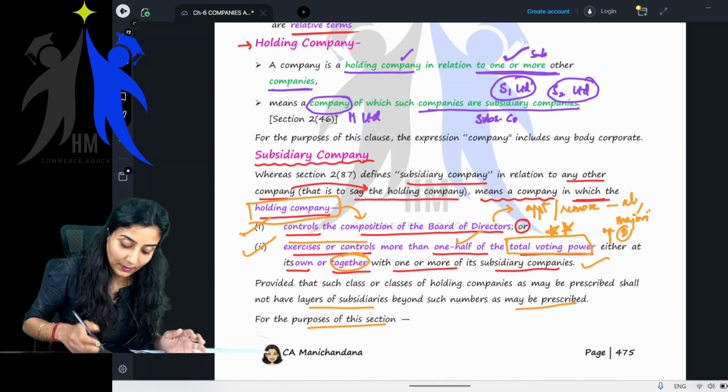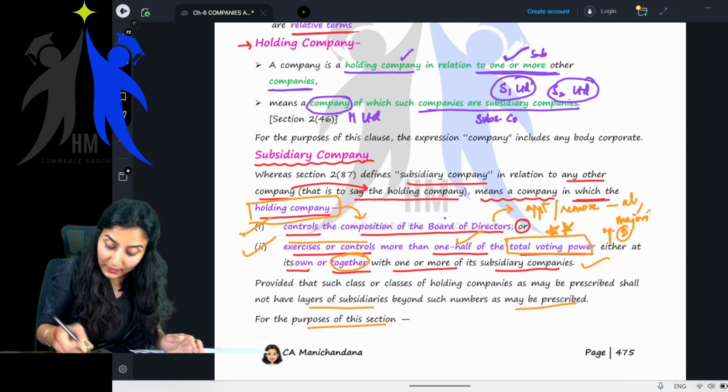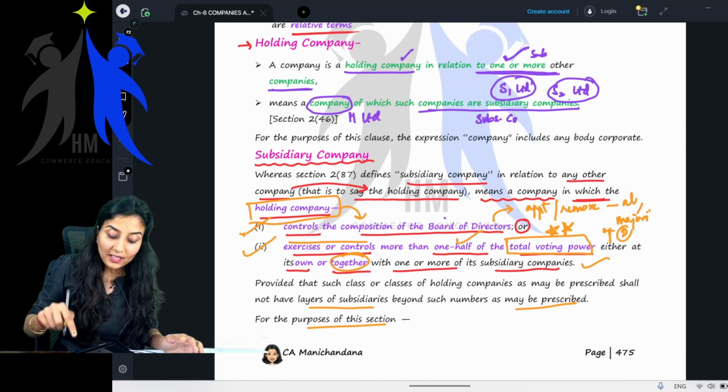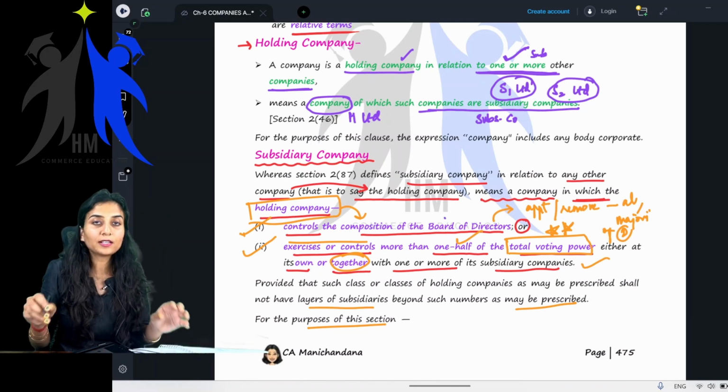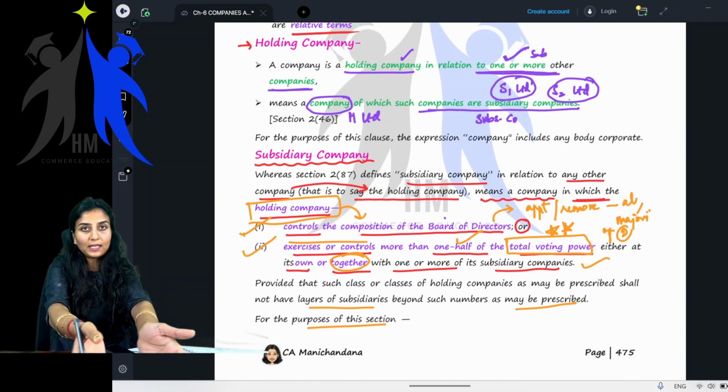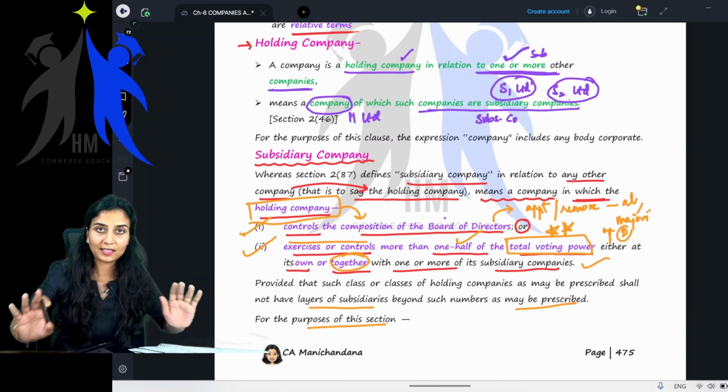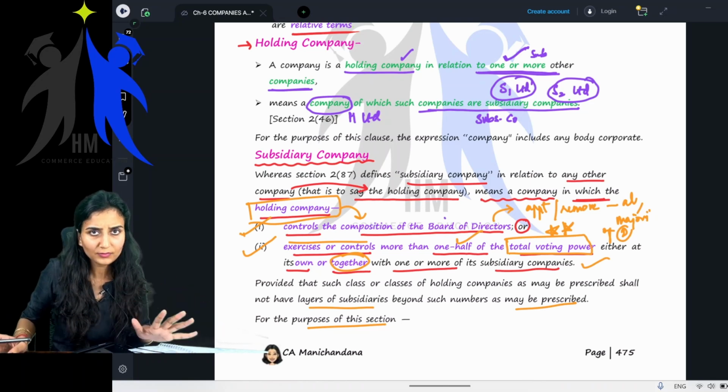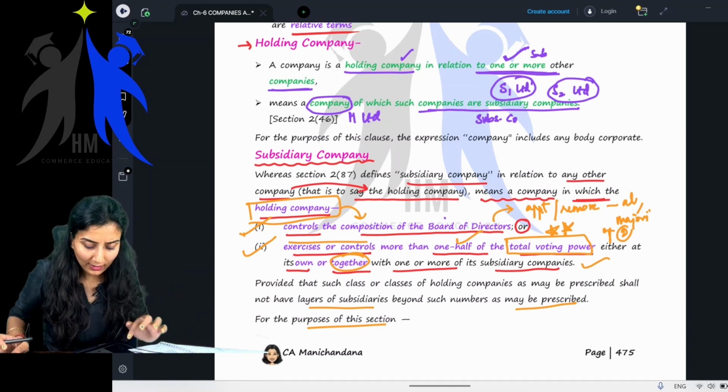H Limited, the holding company of such companies which are subsidiary companies. So they're trying to define holding company with the help of subsidiary companies. Getting my point? Yes or no? Simple. Yes, ma'am. Simple. Okay, fine.